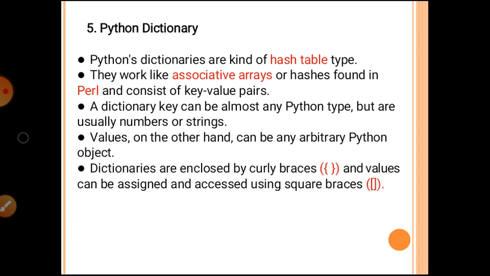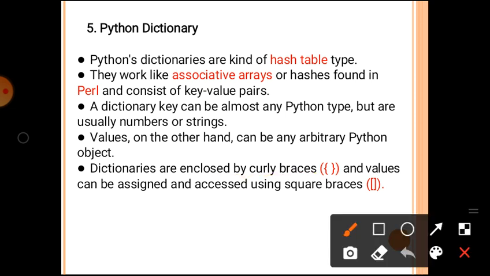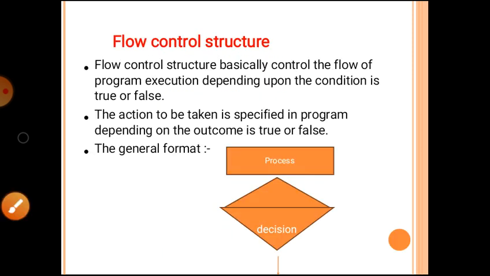Dictionaries are enclosed by curly brackets or curly braces, and the values can be assigned or accessed using square braces. In a dictionary, the values are enclosed by curly braces, as well as the value for that assigned or accessed using square braces.